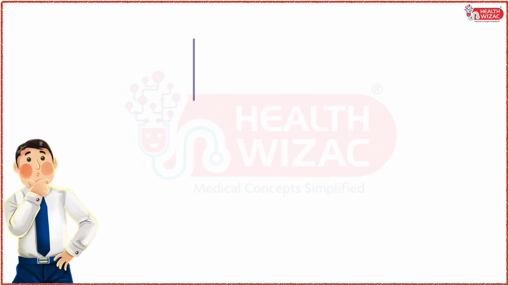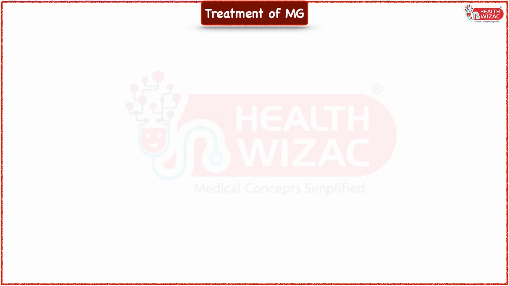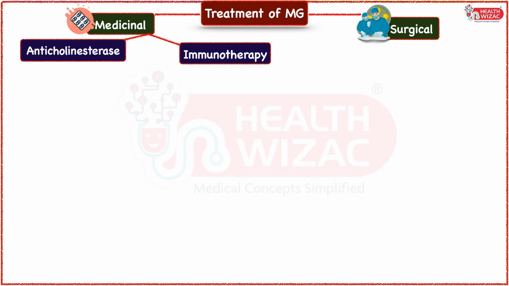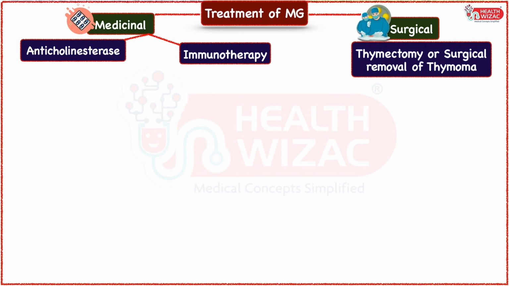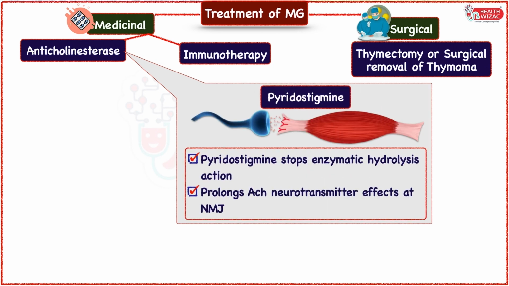Friends, now let's have a look at the treatment approach of myasthenia gravis. Treatment approach can be divided into medicinal and surgical part. Medicinal approach includes two major parts, that is anticholinesterase medications and immunotherapy, whereas surgical approach includes thymectomy or surgical removal of thymoma in case of suspected tumors. Anticholinesterase medication includes pyridostigmine, which helps in stopping the enzymatic hydrolysis action and thus prolongs the effect of neurotransmitter acetylcholine at neuromuscular junction, and is given in a dose of 30 to 60 mg 3 to 4 times a day.